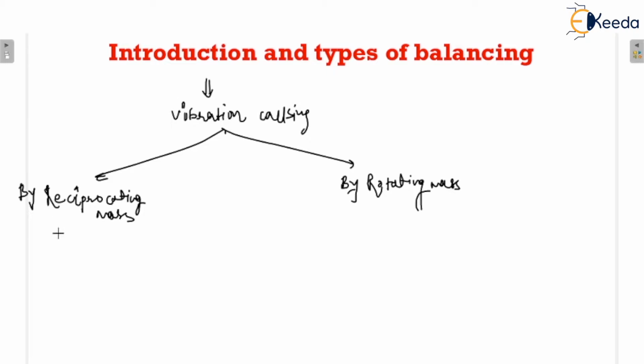Just because of reciprocating mass there will be a reciprocating unbalance, and just because of the rotating mass there will be a rotating unbalance. We will see these two unbalancing in detail. Rotating unbalance.